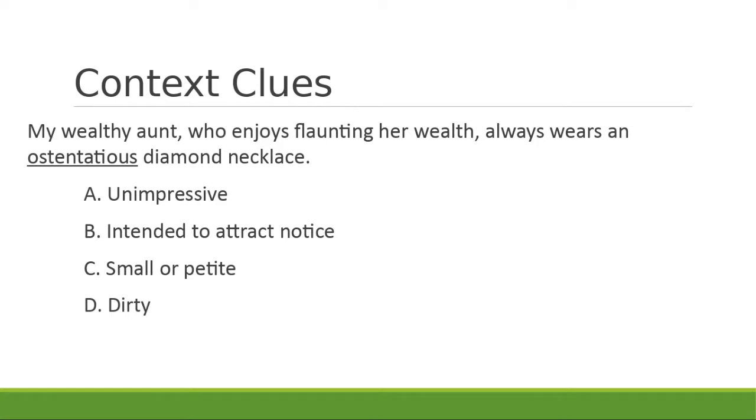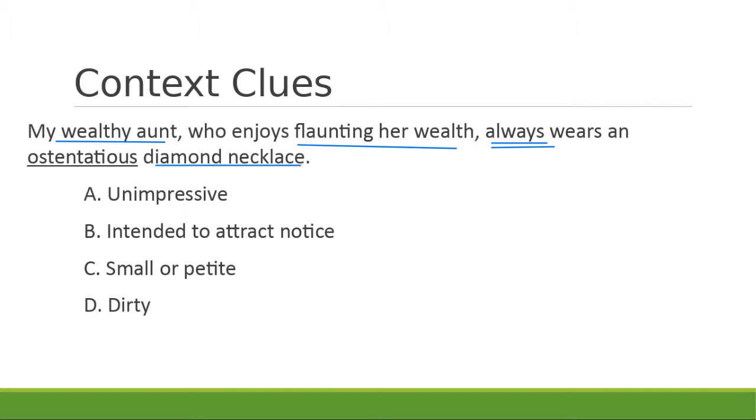Go ahead, look back at that sentence, look for some context clues, pause the video as you need to so you have some time to think. Well, we know if we are looking at a wealthy aunt, we know she enjoys flaunting her wealth or showing her wealth off, and it says that she always wears a diamond necklace.